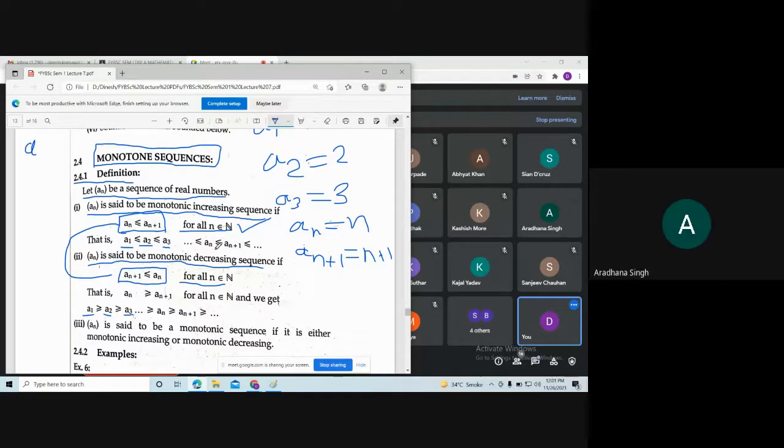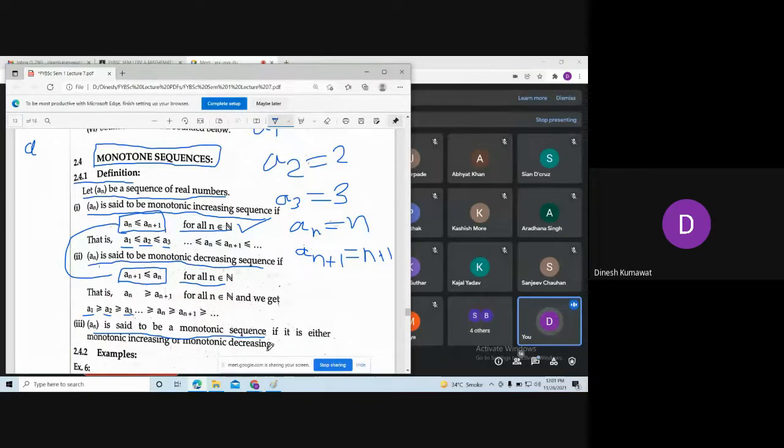And the third one is said to be a monotonic sequence if it is either monotonically increasing or monotonically decreasing. So what will we call a monotone sequence? Either that sequence has to be monotonically increasing or that sequence has to be monotonically decreasing. In such cases we are going to call such sequences a monotonic sequence.